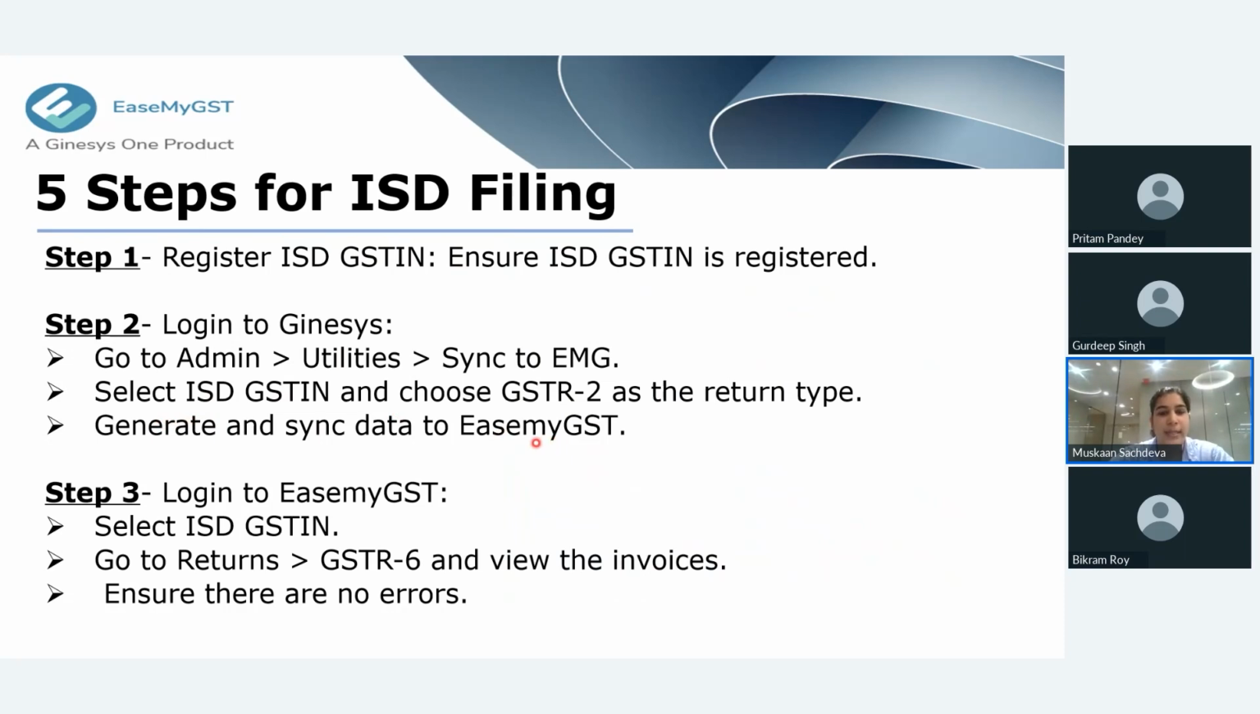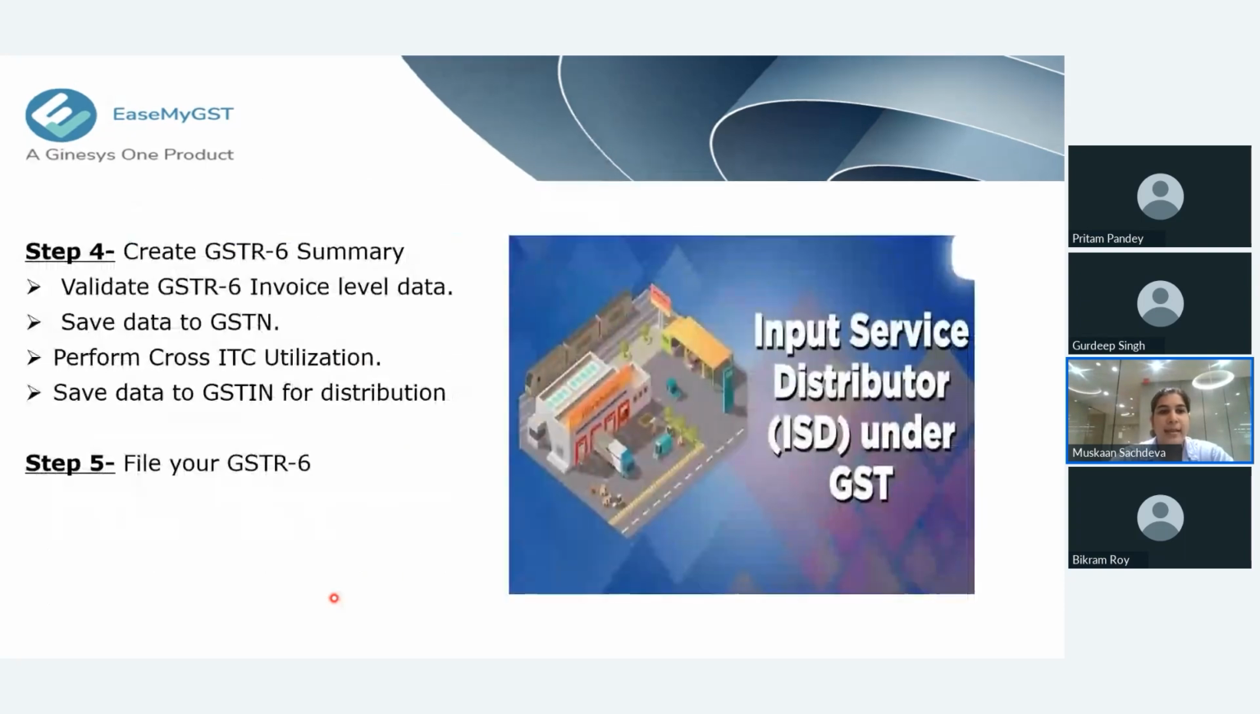Once the data has been synced to EaseMyGST, we will log into EaseMyGST and select the ISD GST. Go to GSTR6 for ISD and view all the purchase service invoices. Here, it is very important to make sure that there are no errors in the invoices. Next, we will create the GSTR6 summary and validate the invoice level data. Once you have validated that your data is correct, you will save the data to GST.